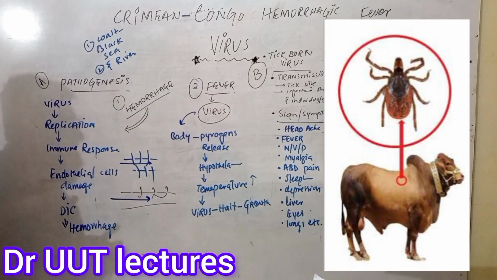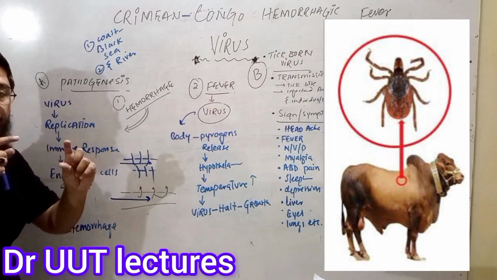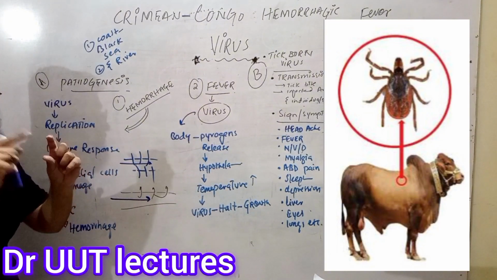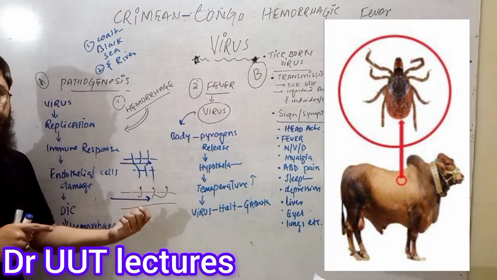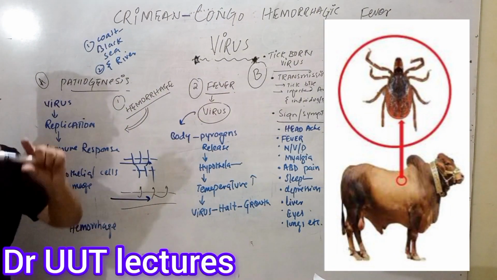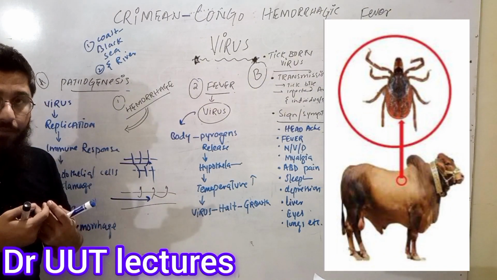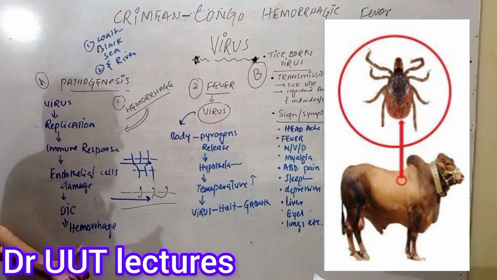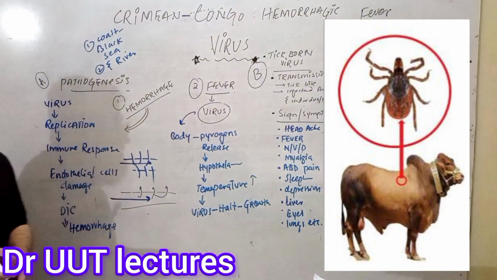So from the leaky vessel, what's supposed to happen? Simple. The vessel is leaking, so the blood is no more able to move through the vessel. Otherwise, it will start moving from the vessel to the outside, through the pores. So now blood is no more available in the blood vessel; it is moving outside from the blood vessels. So what will happen then? Then the hemorrhage will be seen. Hemorrhage means several types of bleeding will be seen. This is how bleeding is actually caused.